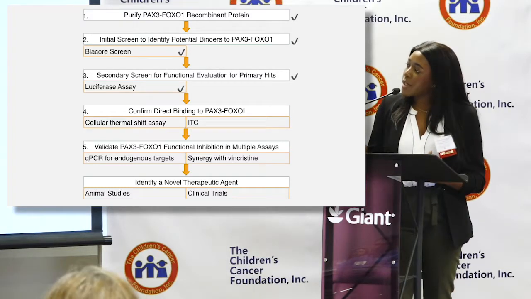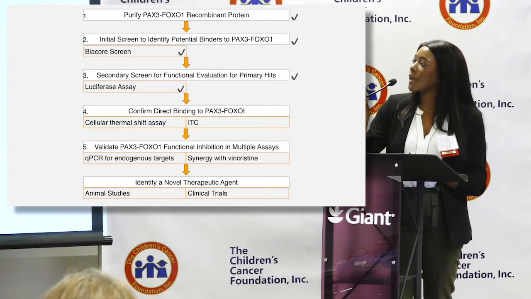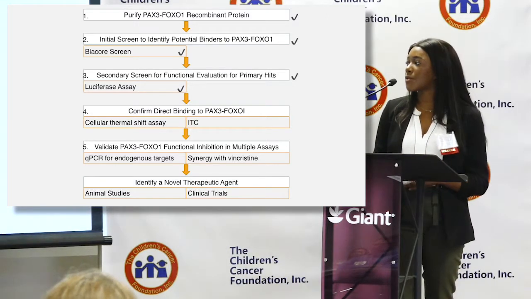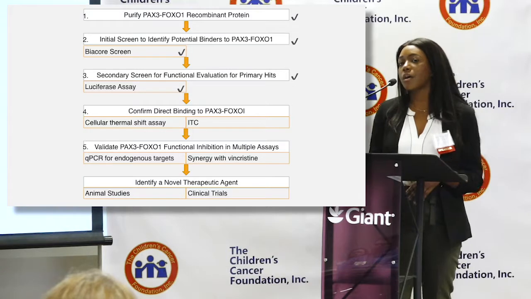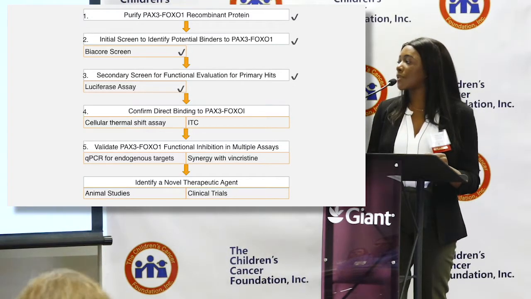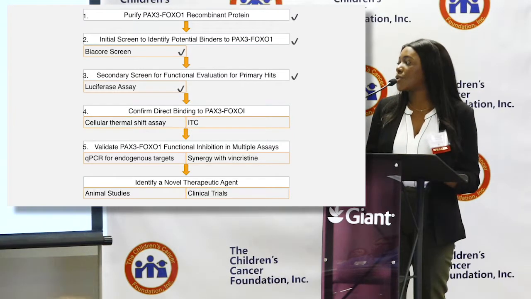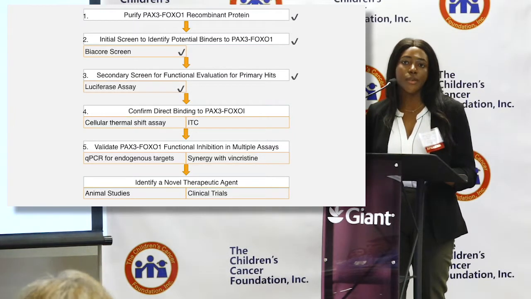After that, we want to make sure that the compounds are also functionally inhibiting paxifoxo-1, and we want to do that with qPCR. So paxifoxo-1 is a transcription factor, so it will affect the transcription of certain target genes. So we want to look at the expression of those genes with qPCR.